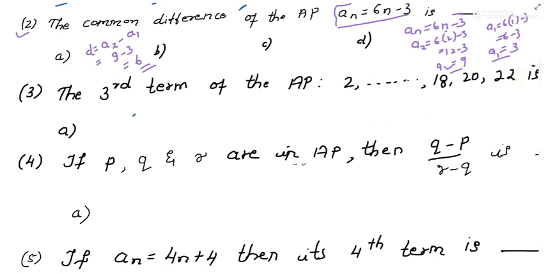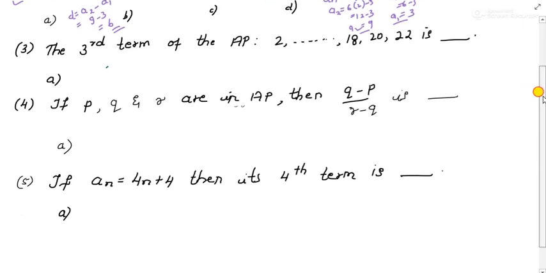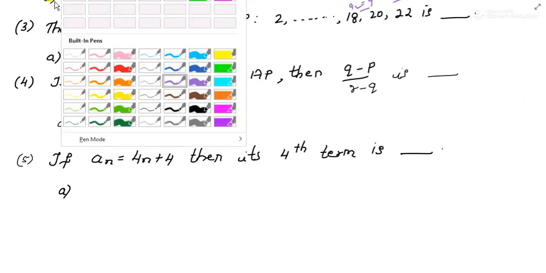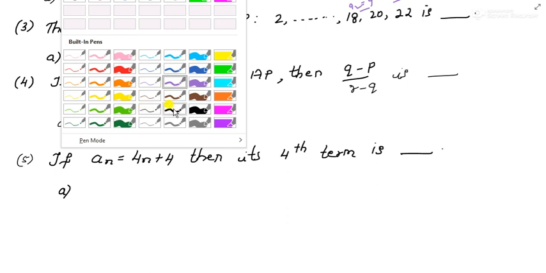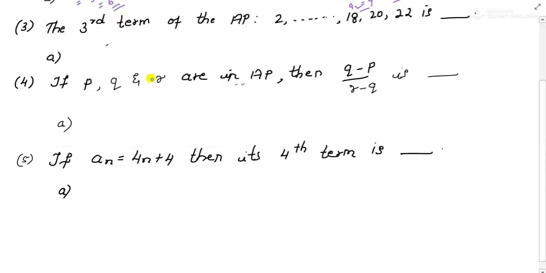Now moving to the third question. You can just try to solve it by yourself. If you're not getting it, only then try to follow the steps which I am giving. The third term of an AP is... here they have given one AP: 2, dash, dash, dash, dash, 18, 20, 12 and 22.